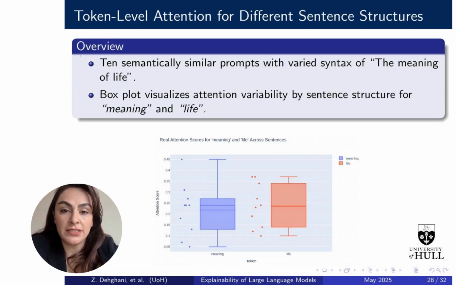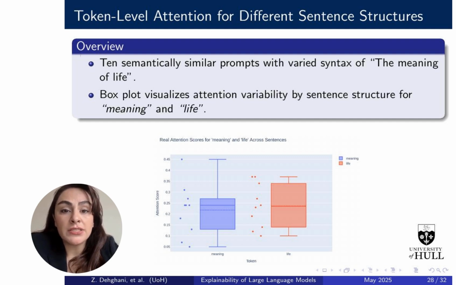In this analysis, we use 10 prompts that all convey the meaning of life, but with different sentence structures. The box plot shows attention scores for the tokens meaning and life across these variations. As you can see, attention to each word changes based on how the sentence is phrased. This demonstrates that even subtle changes in syntax can shift the model's internal focus, which has key implications for prompt